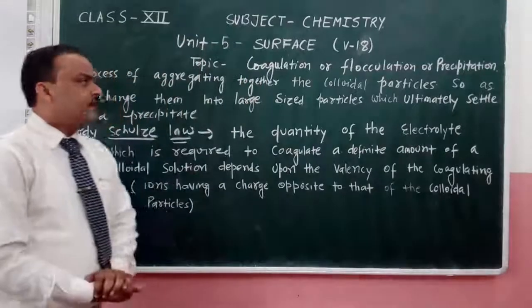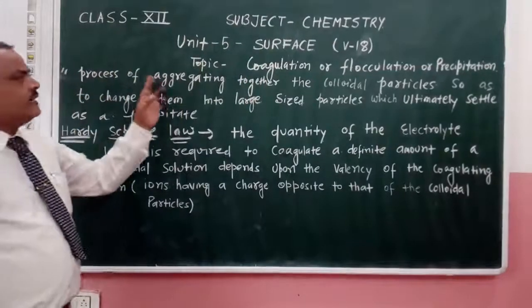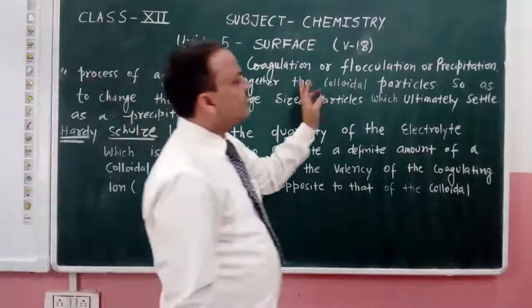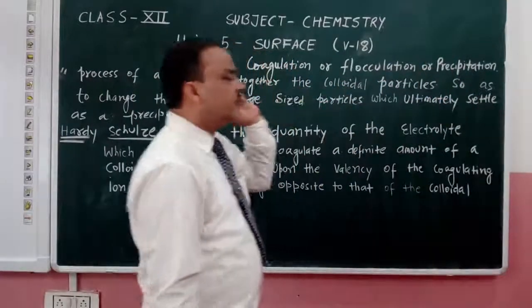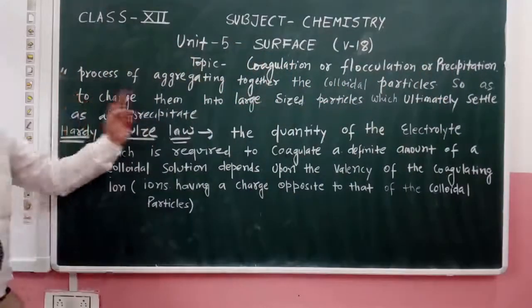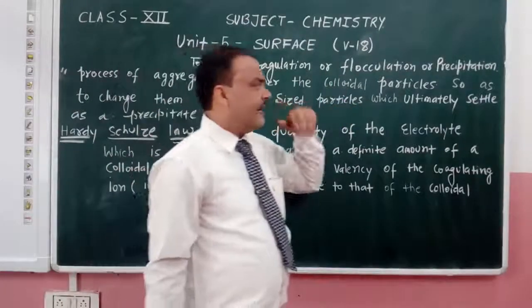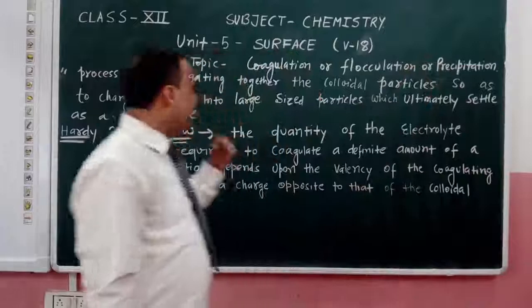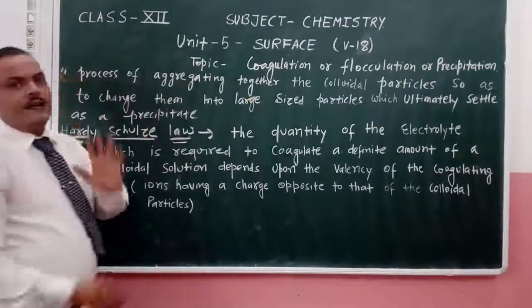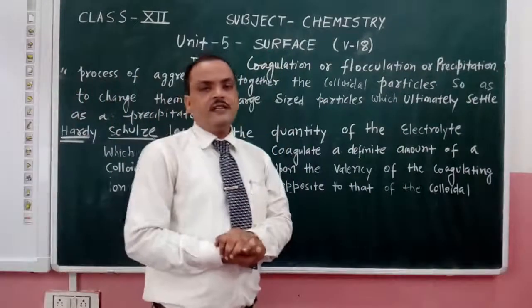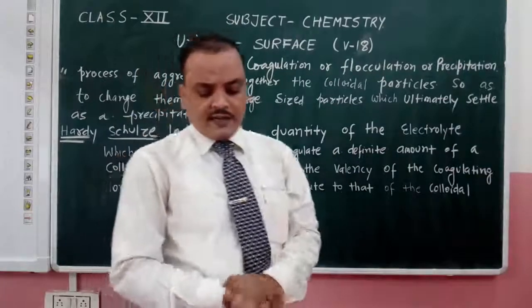So what is the meaning of precipitation? The process of aggregating the colloidal particles so as to change them into large sized particles, which ultimately settle down as a precipitate. This process is known as precipitation.